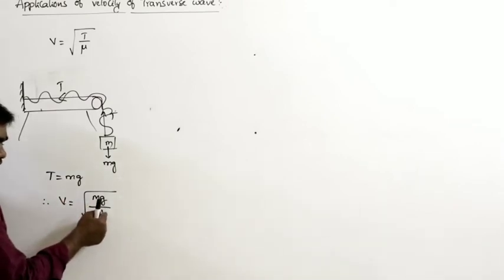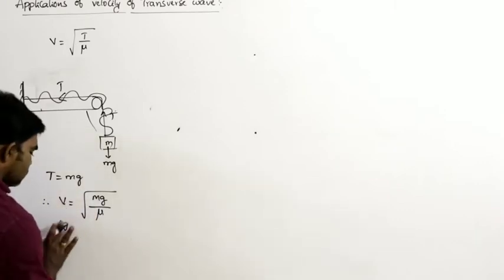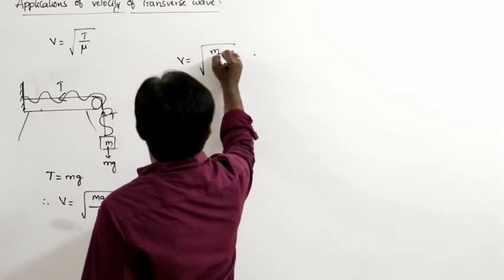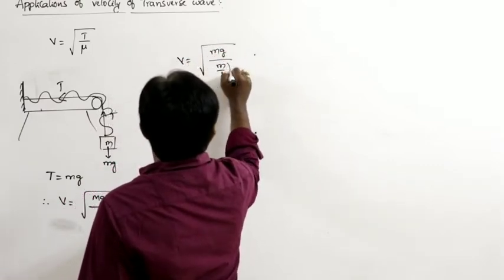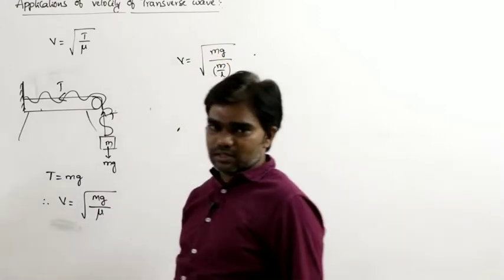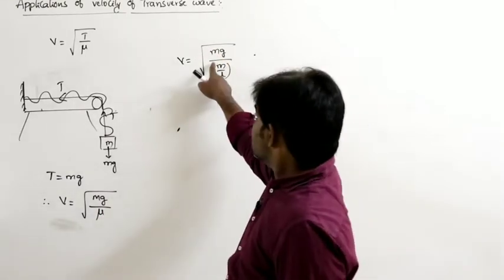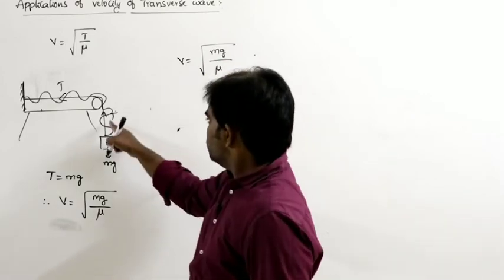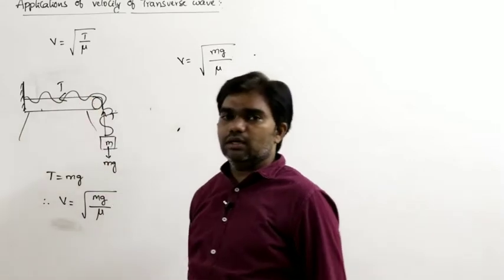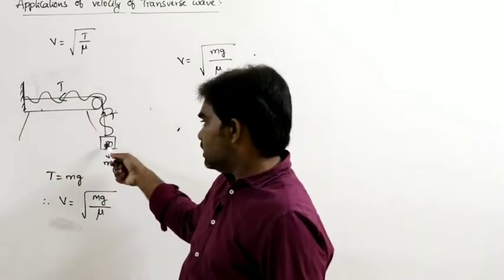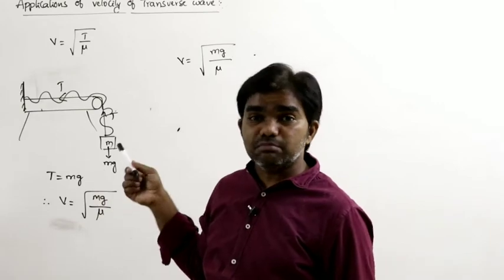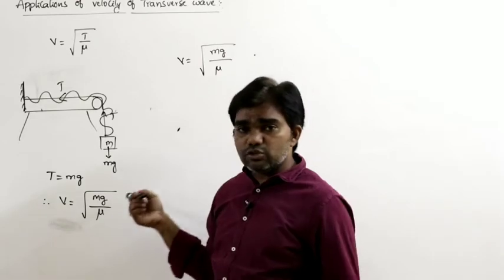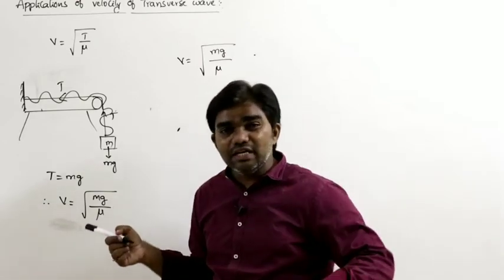Simply V is equal to square root of mg by mu, where mu is mass per unit length. Don't cancel this m and this m. This mu is purely related to the string and this m is related to whatever the attached mass is.